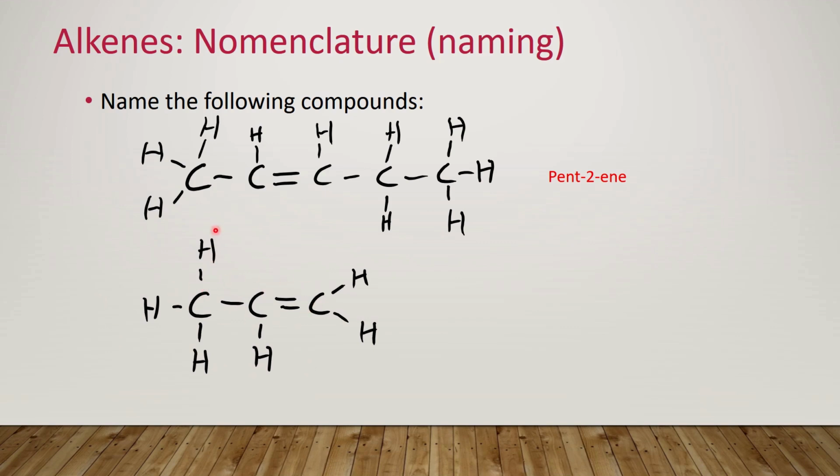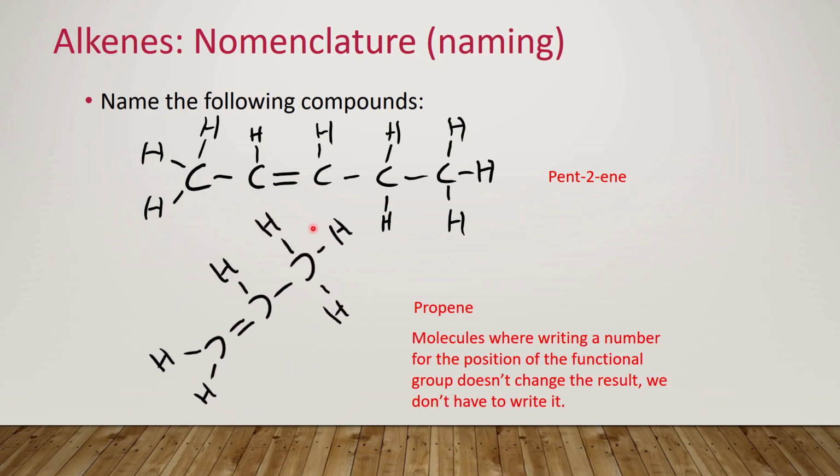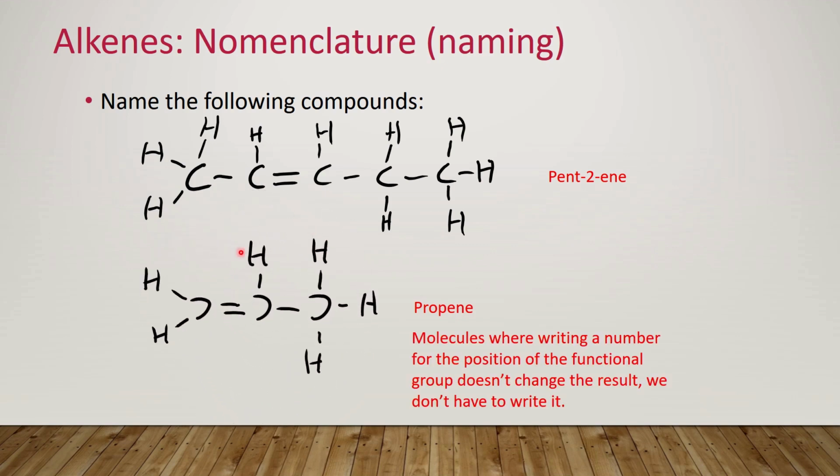So it might be a suggestion that we have prop-2-ene, but what happens is basically if we flip this molecule, we will achieve a normal propene, with a double bond between the first and the second carbons. So what we've seen here is that if we change the double bond in the molecule, but it effectively doesn't give us a brand new molecule with a different arrangement of structure, then we don't actually have